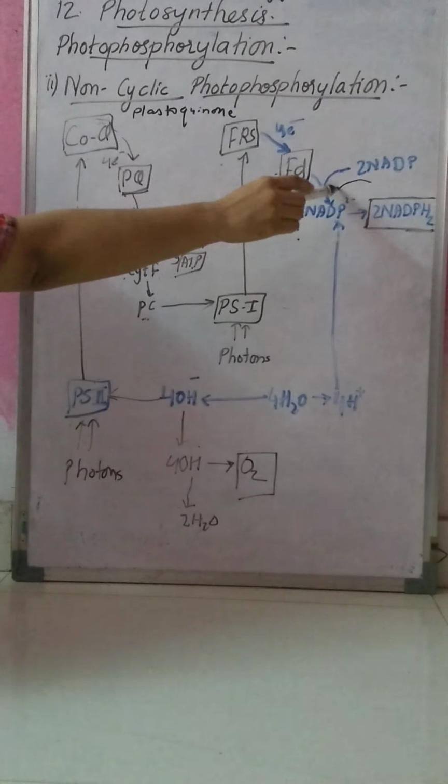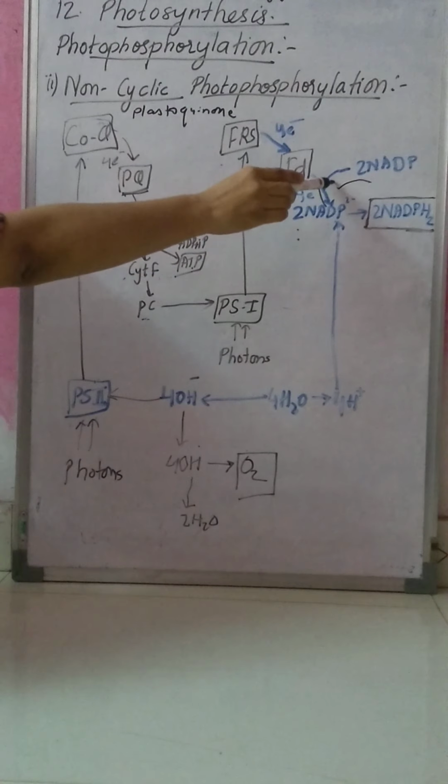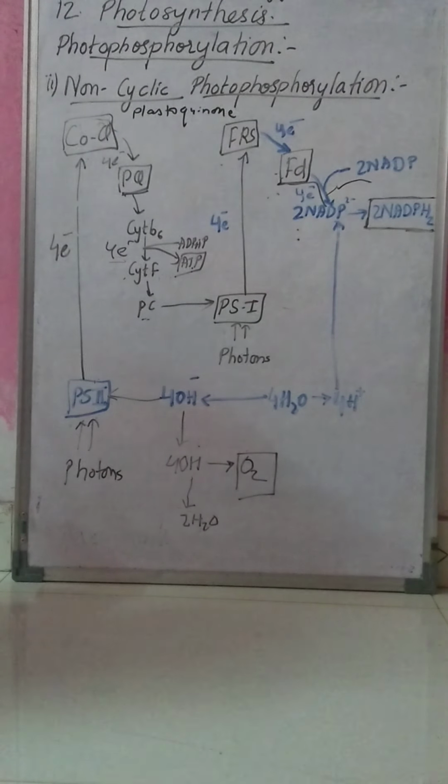You can see the electrons from ferredoxin are accepted by NADP to form NADPH2. As electrons are accepted by NADP, it is utilized for the reduction of CO2 in the dark reaction. This reaction takes place in the light reaction. So NADPH2 is formed in the light reaction, and its utilization takes place in the dark reaction.